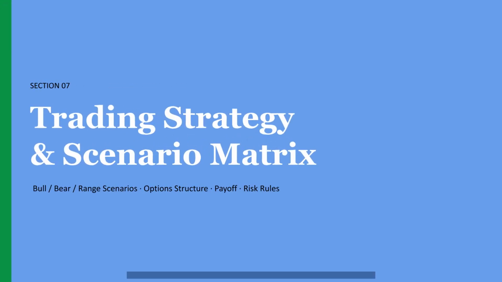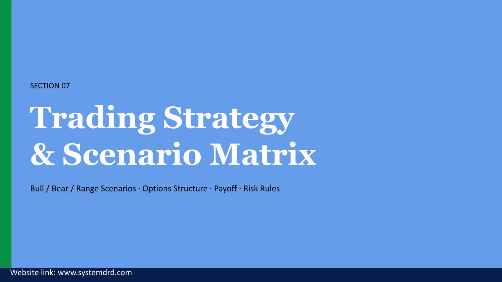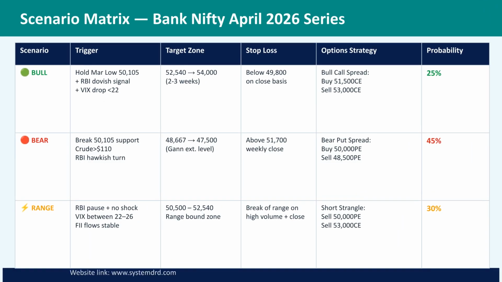Section 07 covers the trading strategy and scenario matrix. We'll look at bull, bear, and range scenarios, option structure, payoff, and risk rules. The Bank Nifty April 2026 scenario matrix outlines strategies for bull, bear, and range markets. Each scenario specifies a trigger, target zone, stop loss, option strategy, and estimated probability.